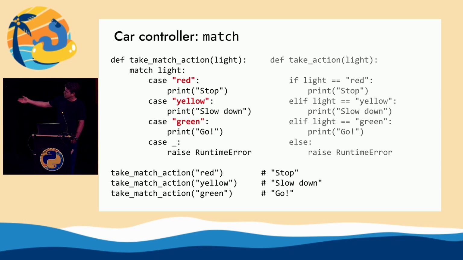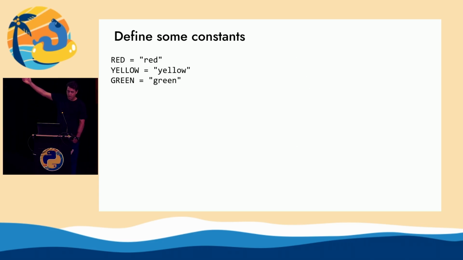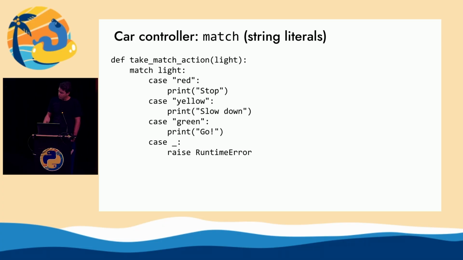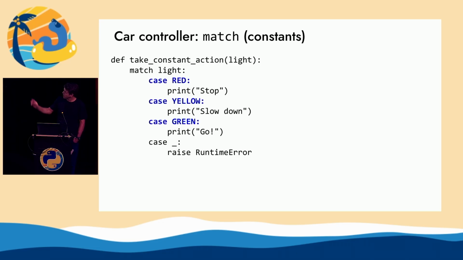So you'd apply a best practice here saying, okay, I'm going to pull those out and turn them into constants. I'm going to use the constants instead. So here we go. I'm going to define some constants, pretty self-explanatory. And then I'm going to go back into my code that I had before with string literals, and change all the string literals to use the constants. Okay, so this is the same function. Just change those lines to use constants instead of literals.